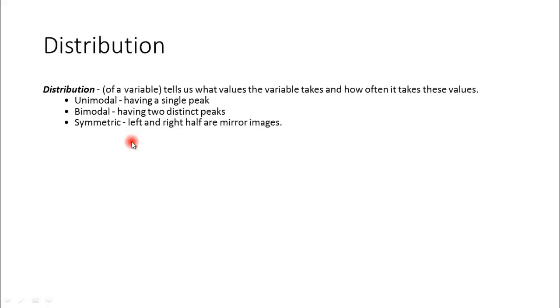Different properties are being listed out here: unimodal is data which has one single peak; bimodal is data having two distinct peaks; symmetric is data whose left and right halves are mirror images. So by looking at the data distribution, somebody should quickly pick up whether it's unimodal, bimodal, symmetric, or non-symmetric. These are some properties which define the data.